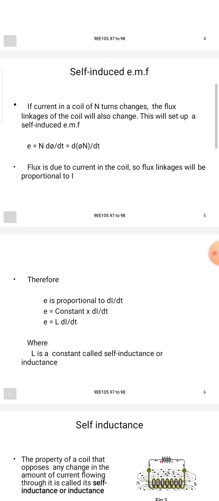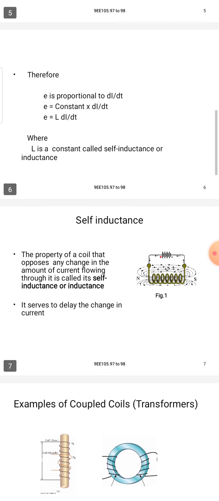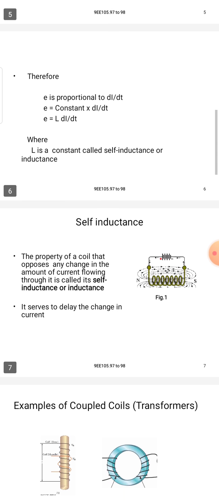Flux is due to the current in the coil, so flux linkage is proportional to I. Therefore, E is proportional to di by dt.